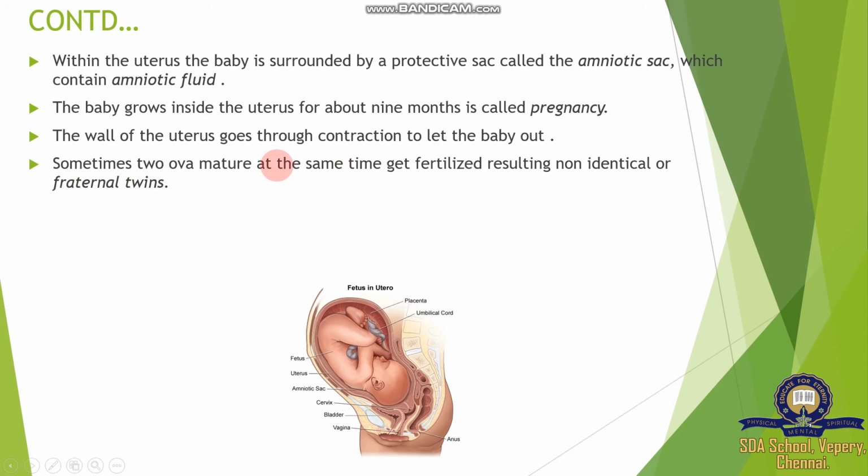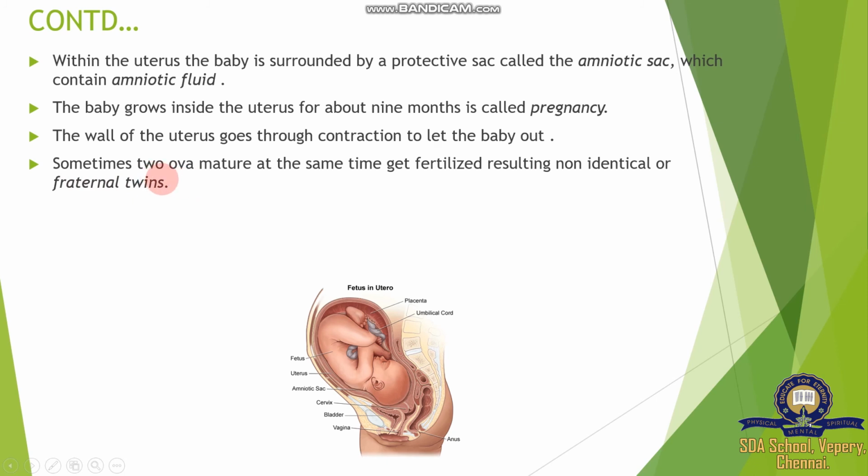Sometimes two ova mature at the same time and get fertilized, resulting in non-identical or fraternal twins. Sometimes the two ovaries release two eggs. The two eggs reach the mother's fallopian tube, and these two ova receive two sperm cells, resulting in twins. These twins are called non-identical or fraternal twins because they are not similar.